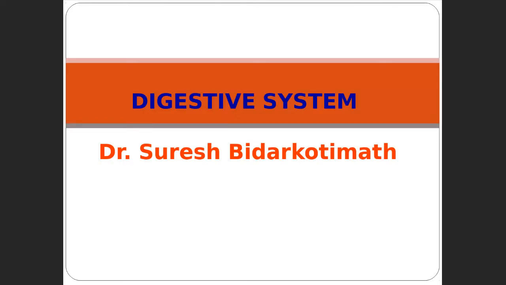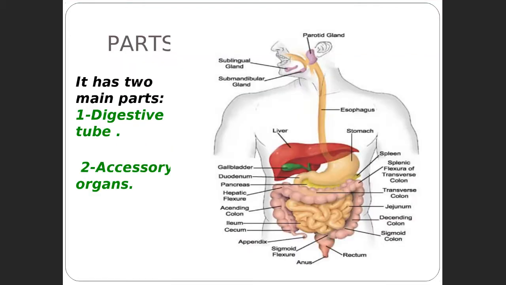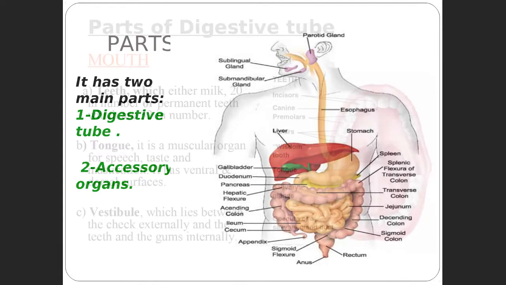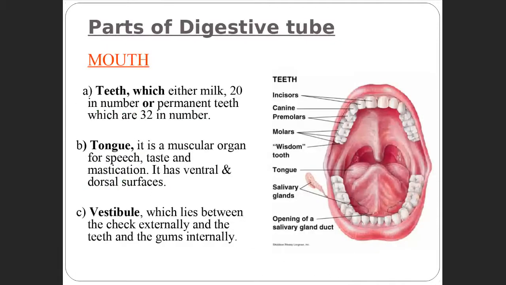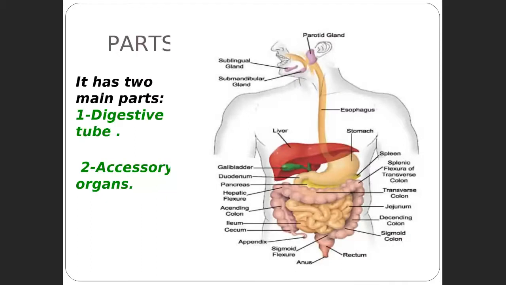So today we'll discuss, the lecture is about the digestive system. This digestive system has two parts. One is the digestive system proper, and the other is the accessory organs which help in the digestion. As you all know, the parts of the digestive system start from the mouth to the anal canal. So we will study all the parts one by one.